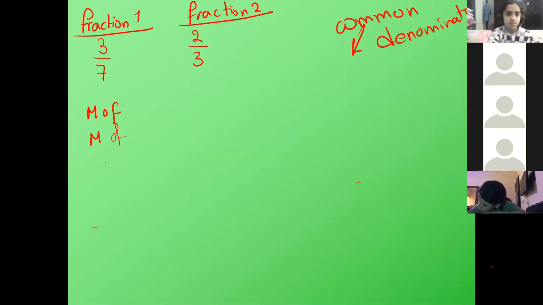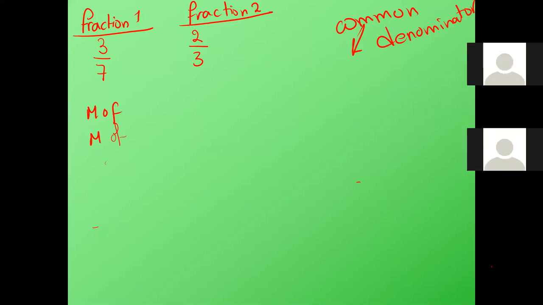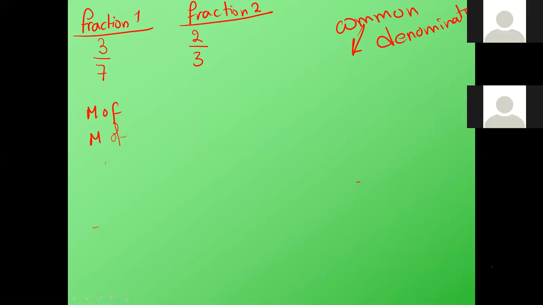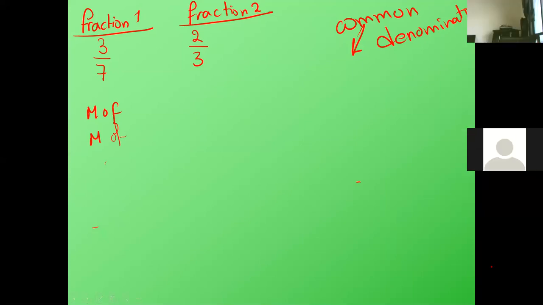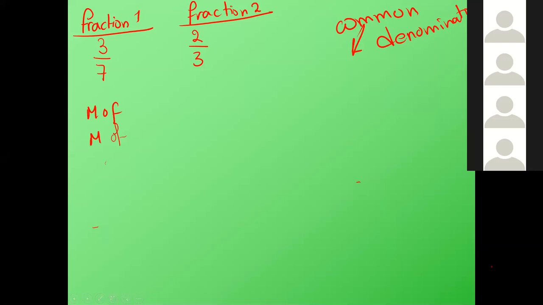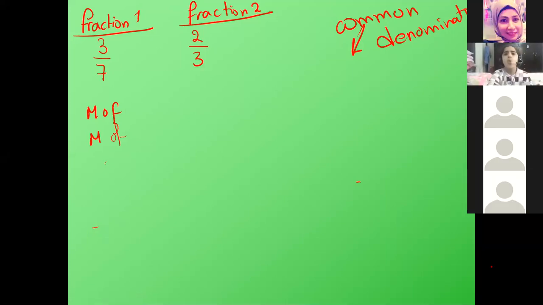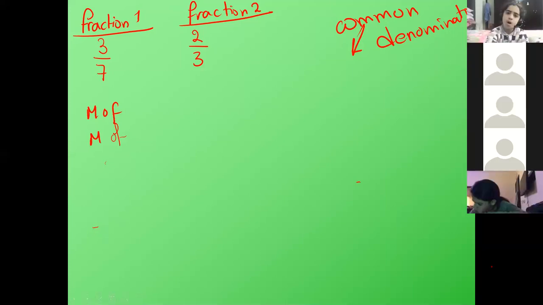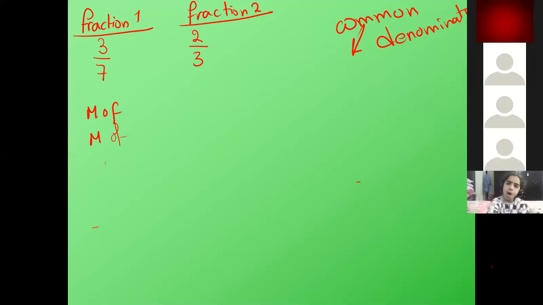We write multiples of what, Batul? The multiples of... Batul, there's noise around you.